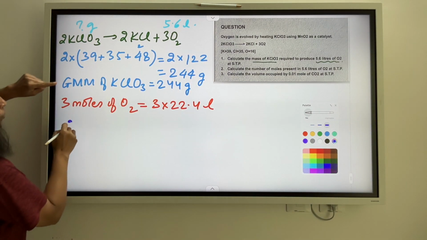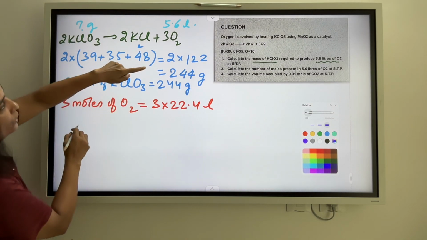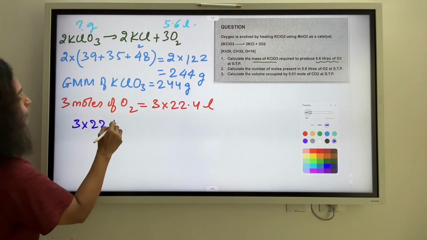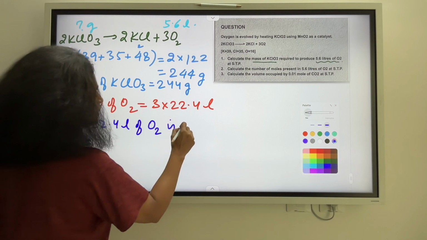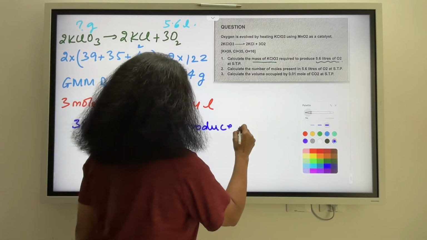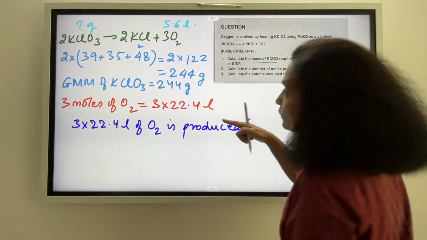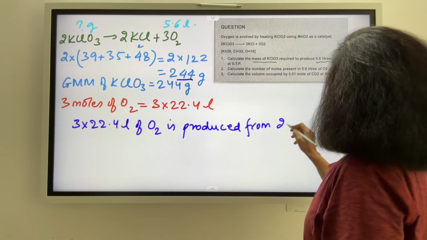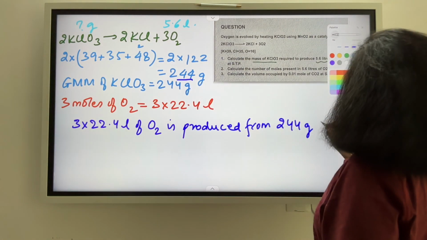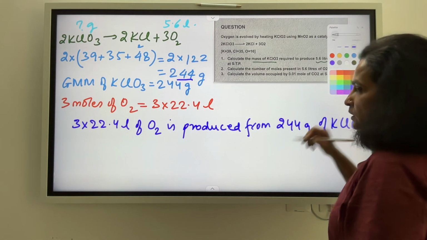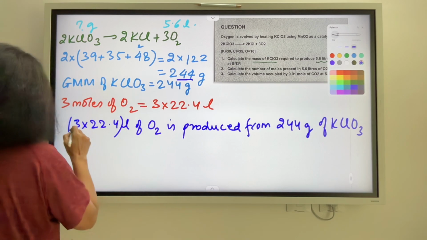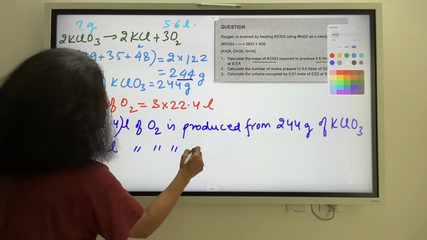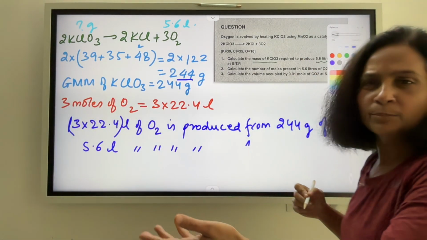So let us work through this. The fact is, 3 into 22.4 liters of oxygen is produced from how many grams of KClO3? We have 244 grams. From 244 grams of KClO3. So 5.6 liters of oxygen is produced from, करना क्या है? Simple unitary method.